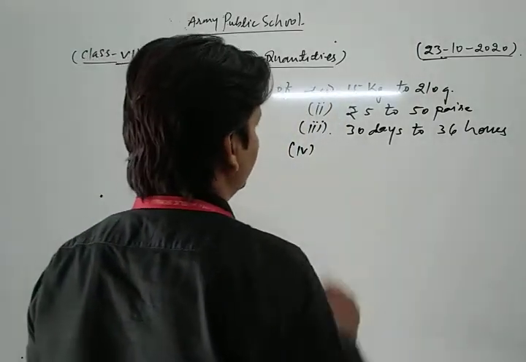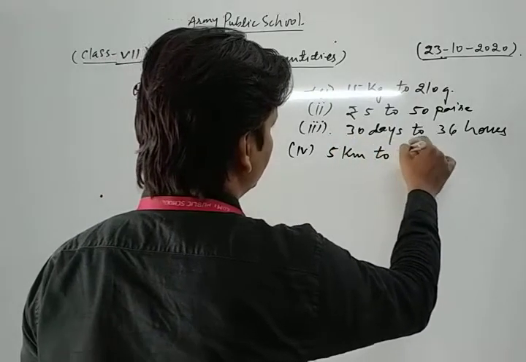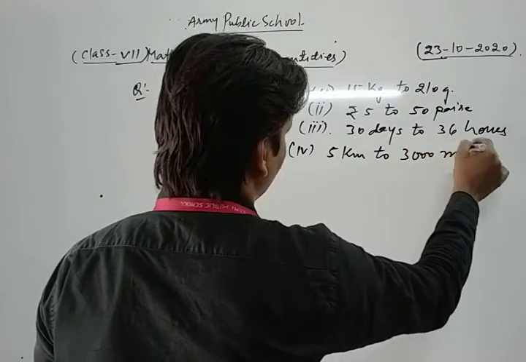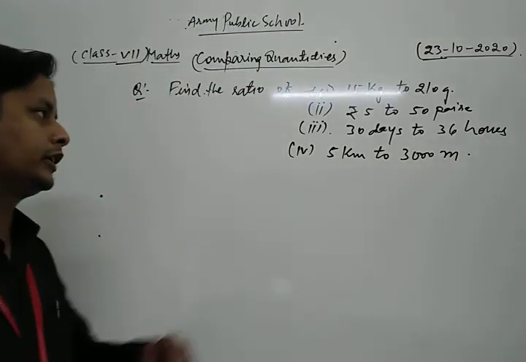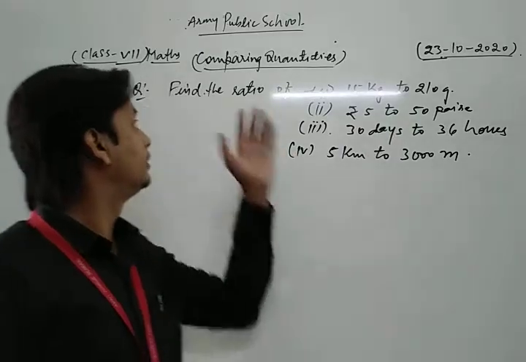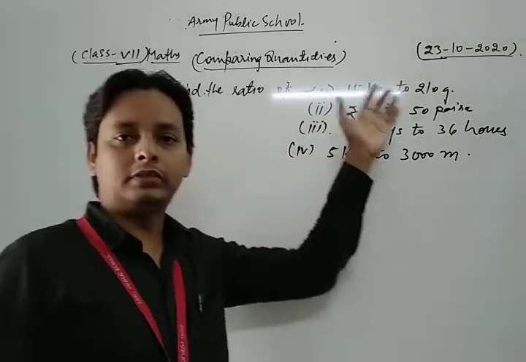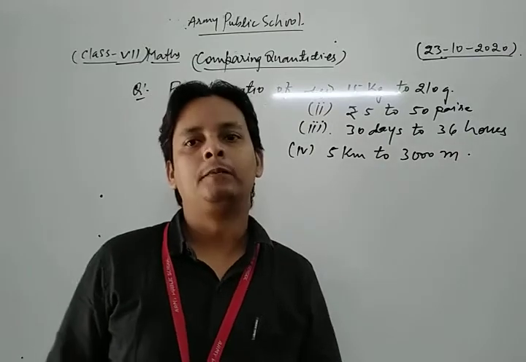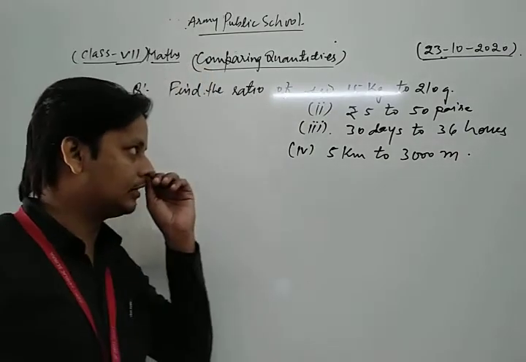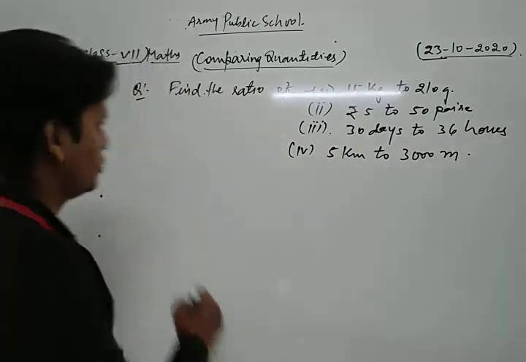Next one is 5 kilometer to 3000 meter. These are some important questions of your NCERT exercise, and we find the ratio between them, because our question is to find the ratio of these. Now first of all we take and solve the first part of this question. Let's see its solution.